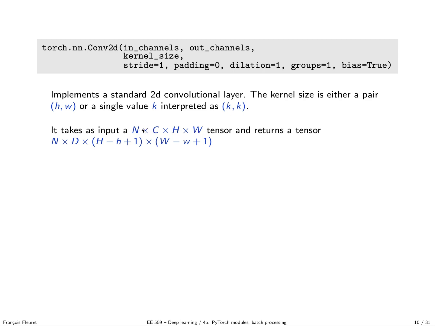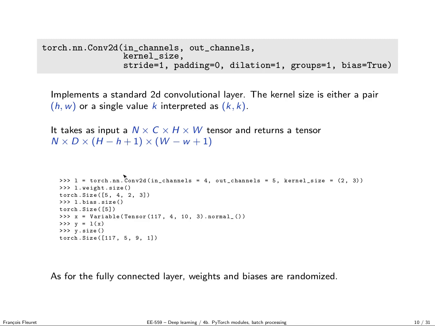Such a module takes as input an N times C times H times W tensor, which is a bunch of multi-channel 2D structures, and it will produce the same number of samples. D is going to be the number of out channels, which is the number of filters you are going to convolve the input signal with, and the 2D size of the tensor will be reduced by the filter size minus 1, which gives you a plus 1.